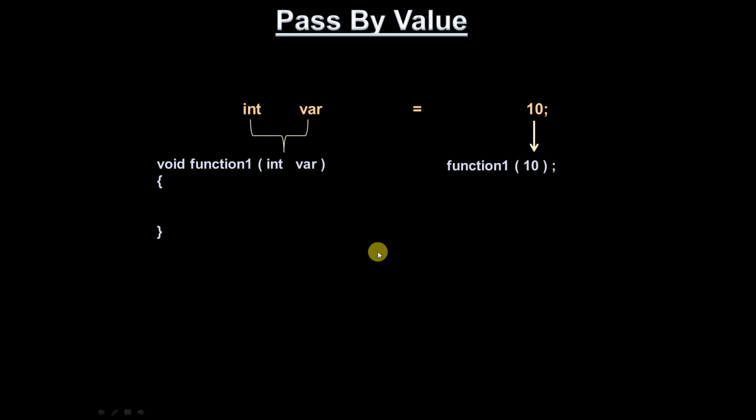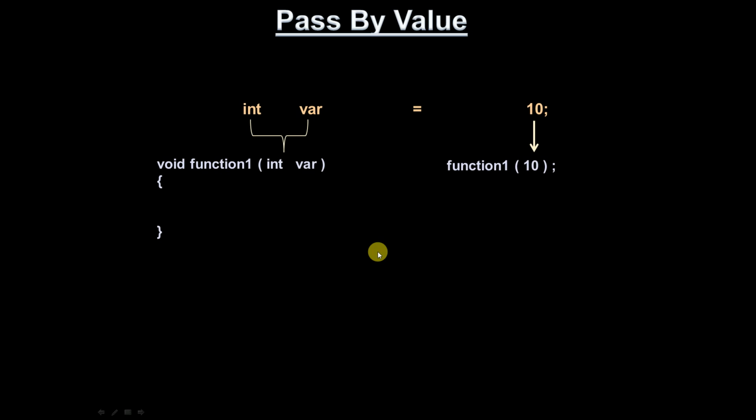So two main things you have to remember. Try to avoid using pass by value when you are passing an object or a structure variable to the function. It is not at all advised, because if the object size is 200 bytes or 1000 bytes, the same amount of memory you are going to create in the function also.